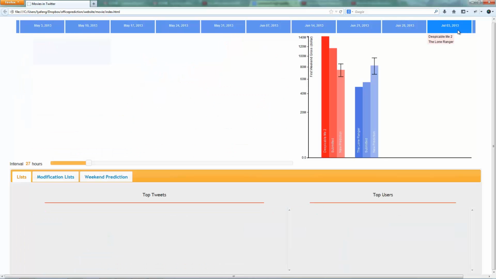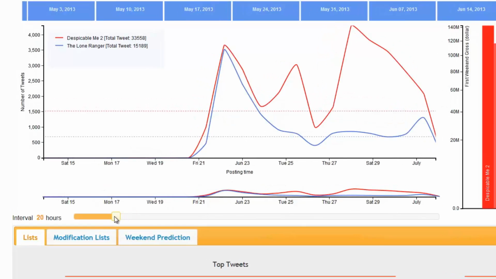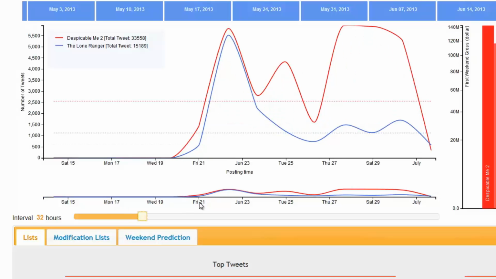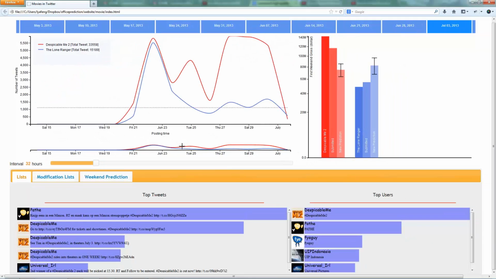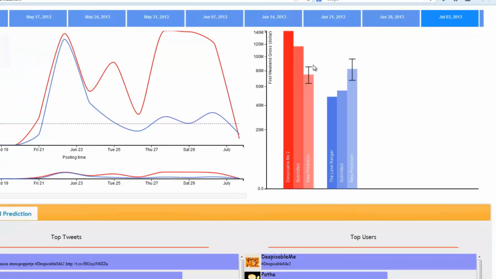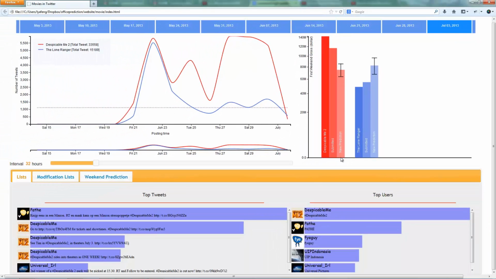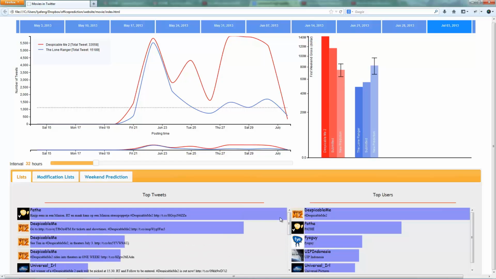The main view is the number of tweets aggregated over a given time interval. The aggregation level can be controlled using an interactive slider, and a detailed view of tweets can be selected in the sparkline view. To the right of the main view is the bar graph showing weekly results. Each movie has space for 3 bars representing the actual opening weekend gross, the submitted prediction, and the regression model prediction range. The bottom view provides an overview of the top tweets and the top users, which can be used to filter out unrelated tweets.